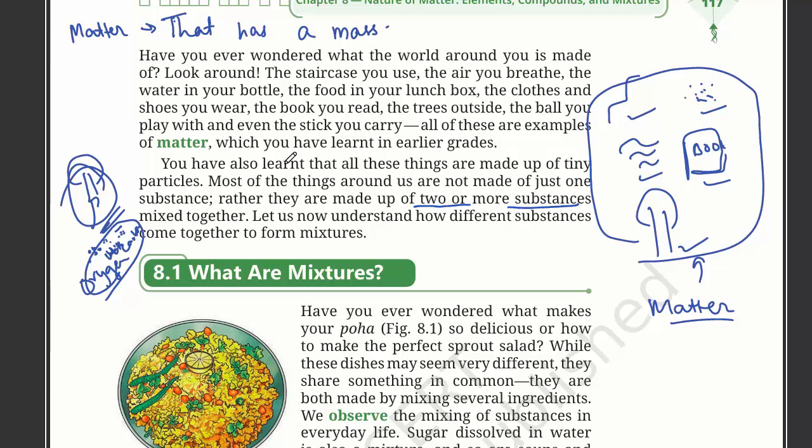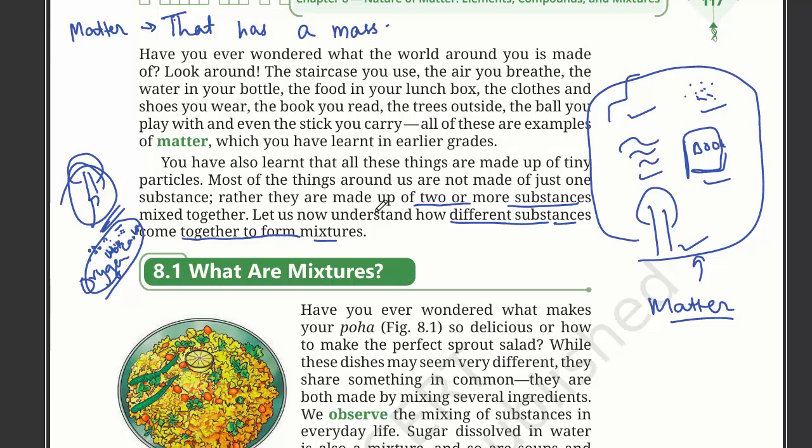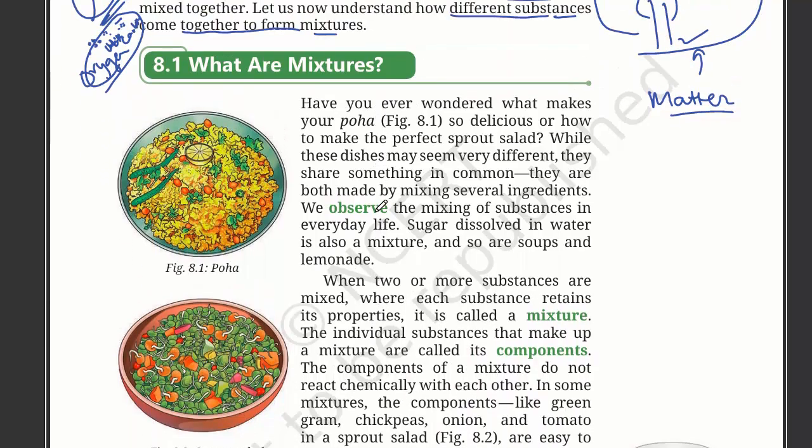Now let us understand how different substances come together to form mixtures. What are mixtures? Have you ever wondered what makes your poha so delicious or how to make a perfect sprout salad?